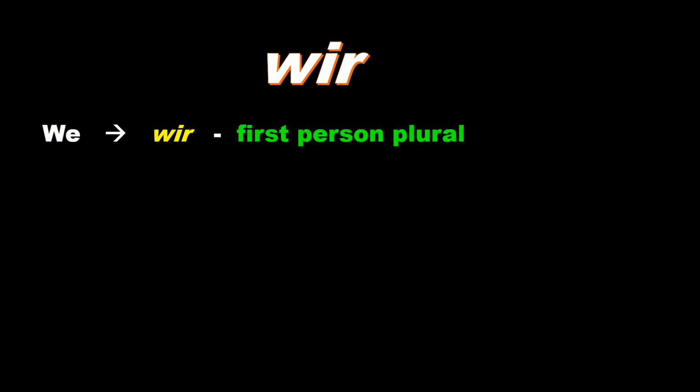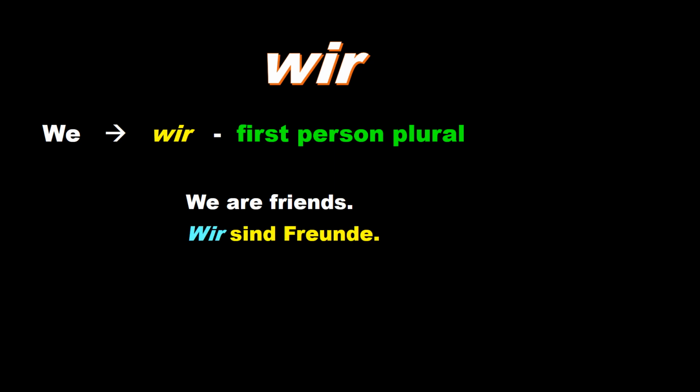Now the second one is wir. That is we. That is again first person but plural. For example, we are friends. So that we translate, wir sind Freunde. Here, wir denotes we. Sind is the verb in plural form and Freunde, that is friends, plural.